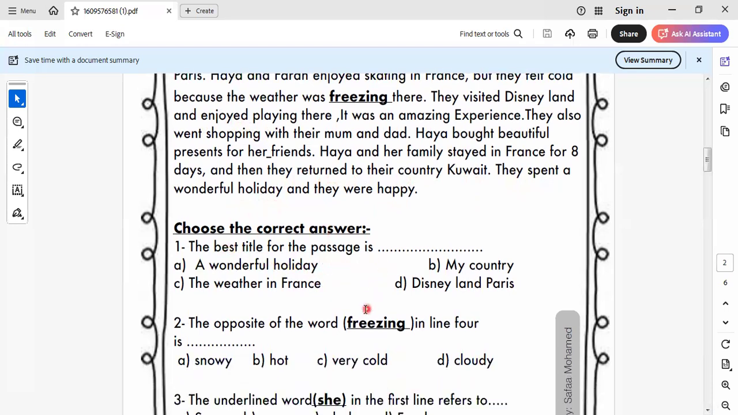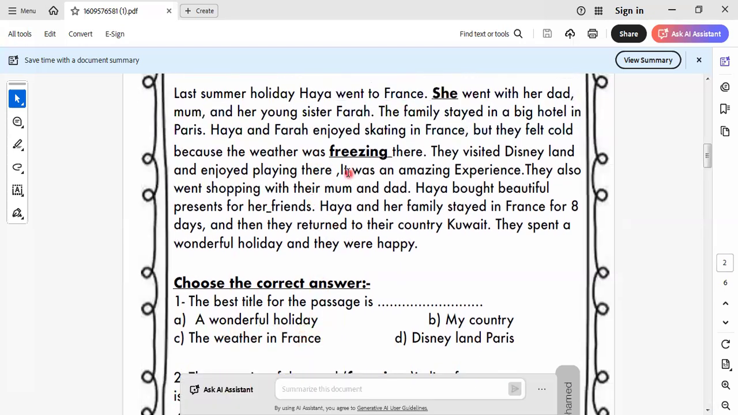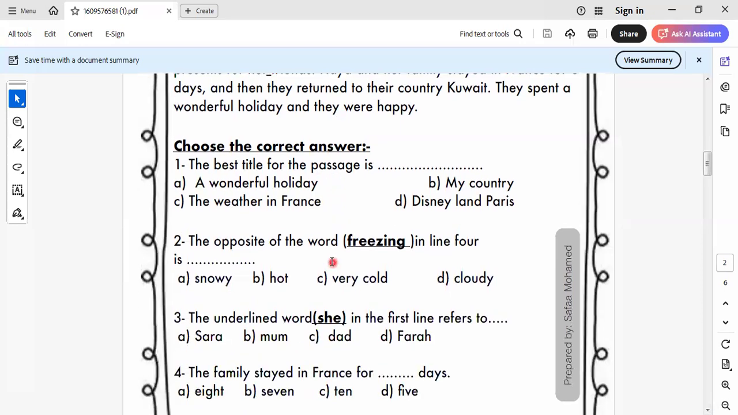The best title of this passage will be what? Without thinking, it will be a wonderful holiday. I think this is the suitable title for this passage.